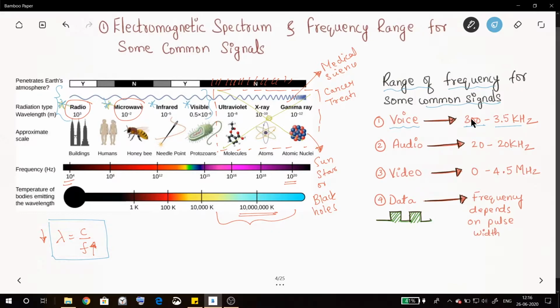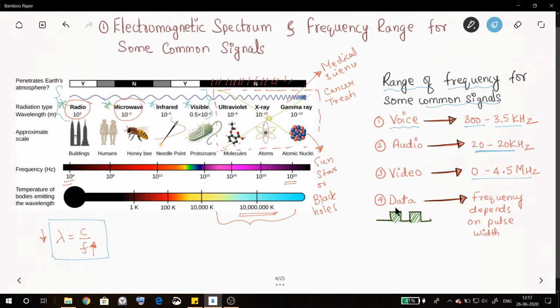Similarly, audio. What is audio? Like, we have CD players, music players, laptops, phones. They produce sound waves of the frequency range from 20 Hz to 20 kilohertz. Any musical instrument you take, whatever frequency it is going to produce is going to be within this range. And video signals are from 0 to 4.5 megahertz.